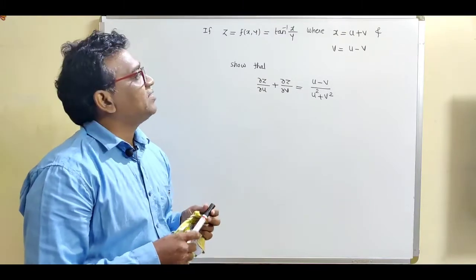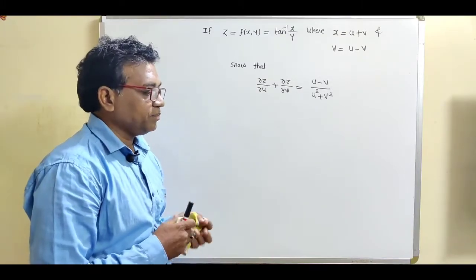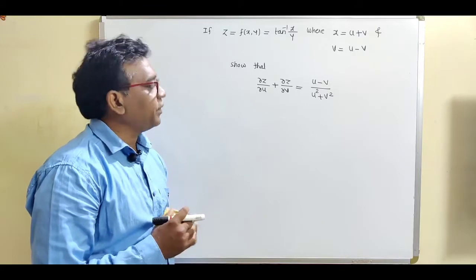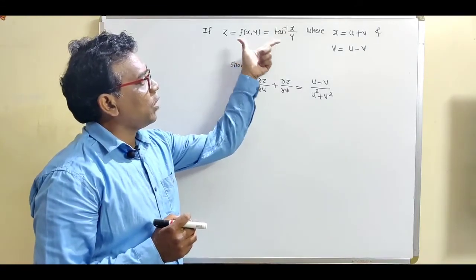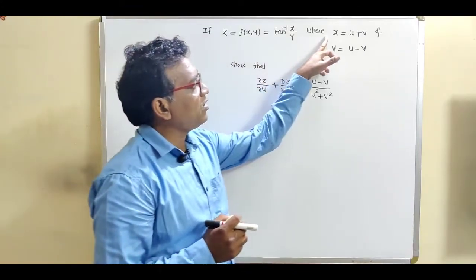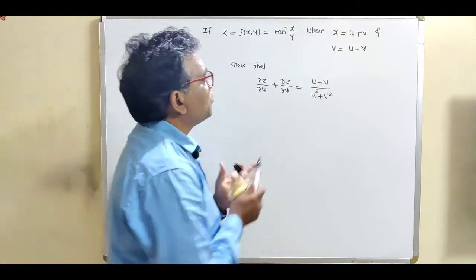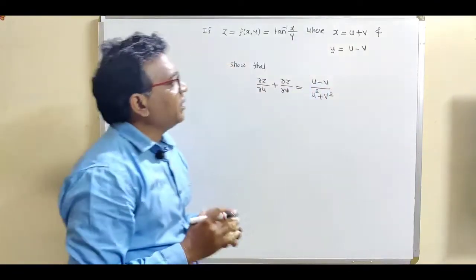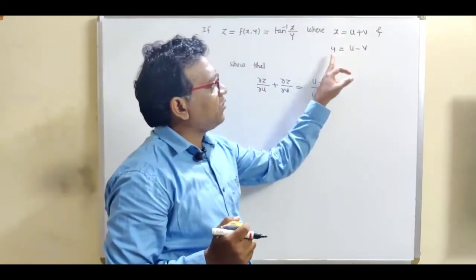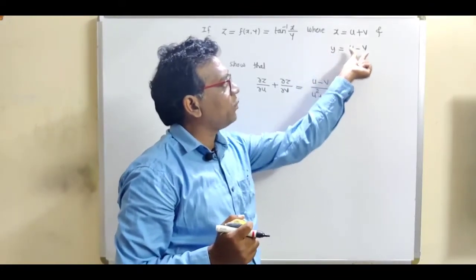Now let us take second example on chain rule. Now see, what is this example? If z is a function of x and y, where what is x and y? We are given x and y in terms of the function of u and v.